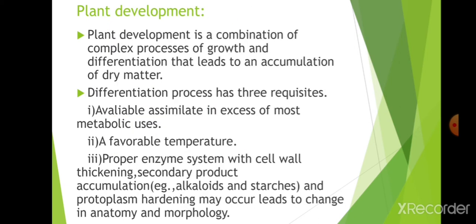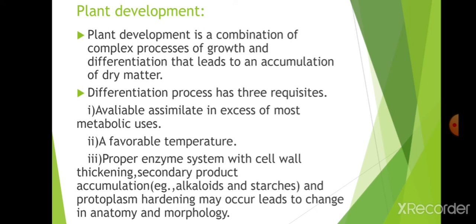Next, plant development is a combination of complex processes of growth and differentiation that leads to accumulation of dry matter. When the accumulation of dry matter occurs, then plant development occurs. The differentiation process has three requisites: available assimilate in excess of most metabolic uses, that is, how much nitrogen and other nutrients are available. Next, a favorable temperature. For a plant to grow, it must have a favorable temperature. If the temperature is too low, growth is retarded and it undergoes dormancy, and if too high, it will die.